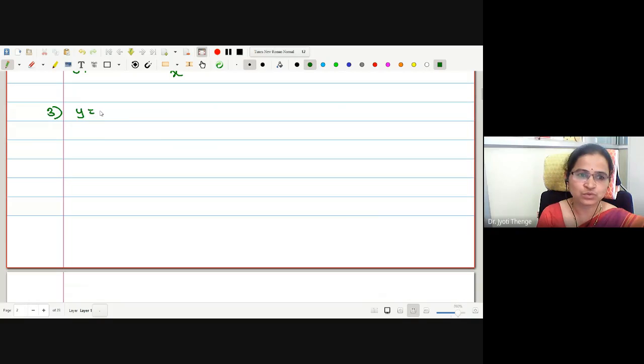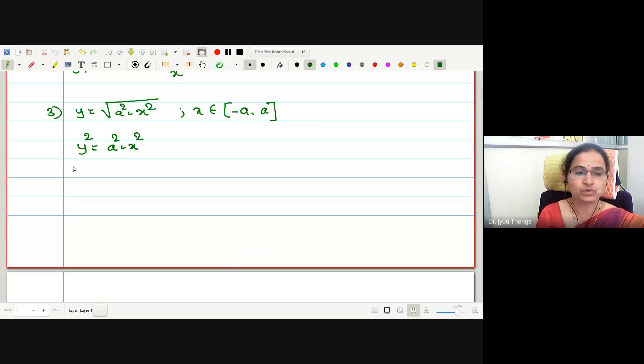y equals under root a square minus x square, for x belonging to minus a to plus a. What will be the curve? Can anyone tell me? Circle. Yes, it is a circle, because if I square both sides, this will be y square equal to a square minus x square.